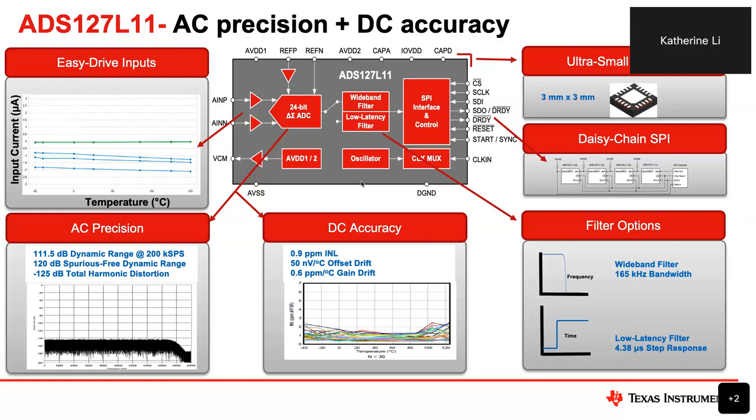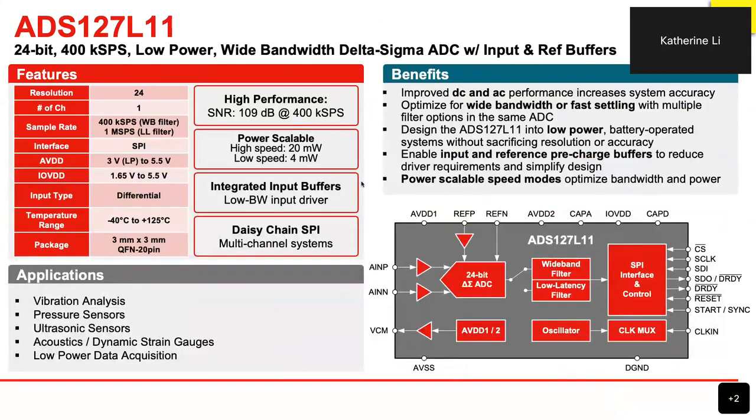One thing I want to go back to the prior slides to talk about is the different applications this ADC could be used in. Catherine did mention a variety of data acquisition systems, but I would like to highlight this particular ADC. We have seen good traction in condition monitoring type applications, a lot of pressure and ultrasonic sensors, and any data acquisition that needs much lower power.